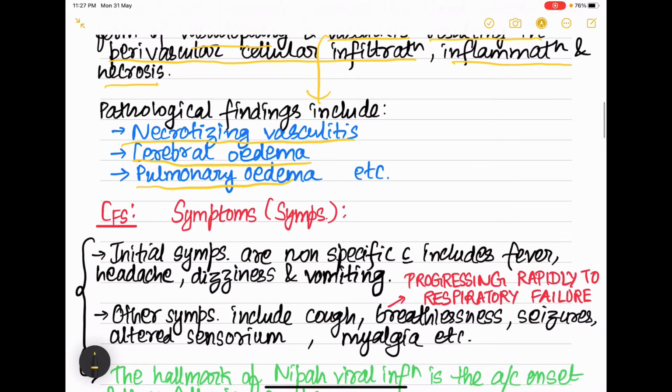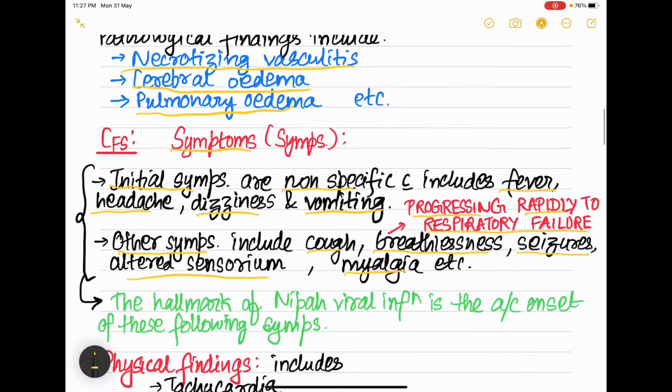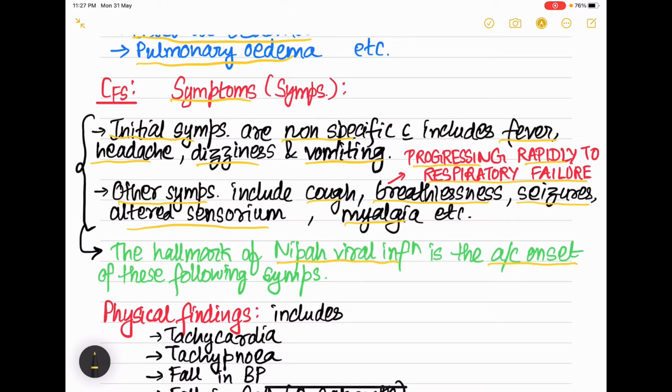Now coming to the clinical features, first is symptoms. Initial symptoms will be non-specific. It includes fever, headache, dizziness, vomiting. Then other symptoms include cough, breathlessness, which rapidly progresses to respiratory failure in case of Nipah virus infection. Along with that, we have seizures, altered sensorium, and myalgia, that is pain in the muscles. The hallmark feature of Nipah viral infection is that all these symptoms which I have mentioned will have an acute onset.